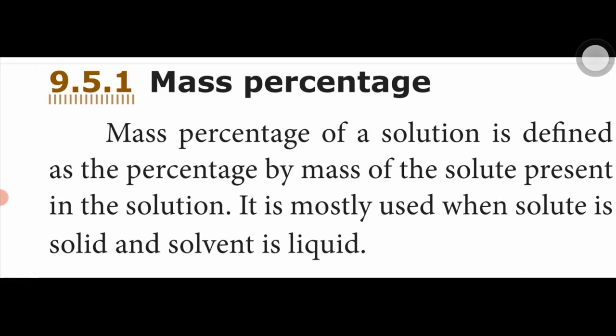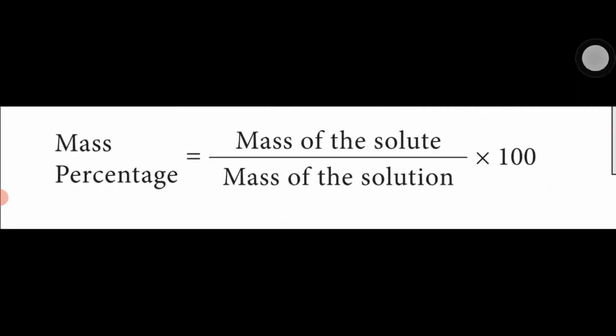What is the formula of mass percentage? The mass percentage equals mass of solute divided by mass of solution into 100. Already we learned what a solution is. How are solutions formed? Solute plus solvent gives solution.